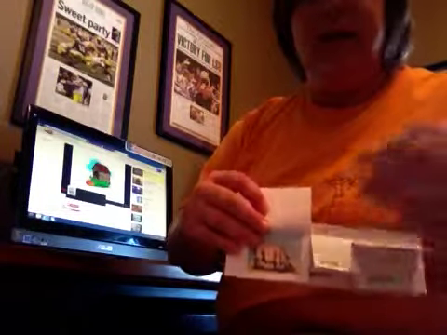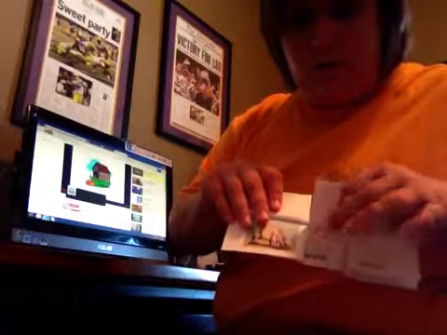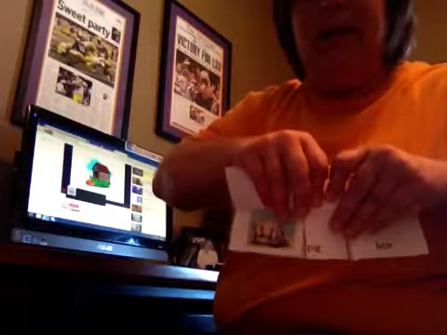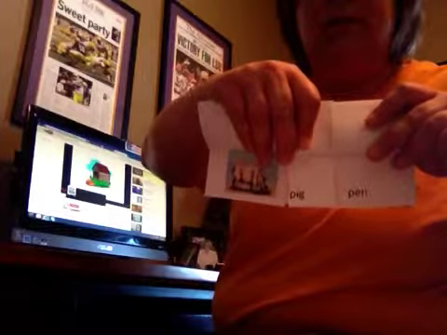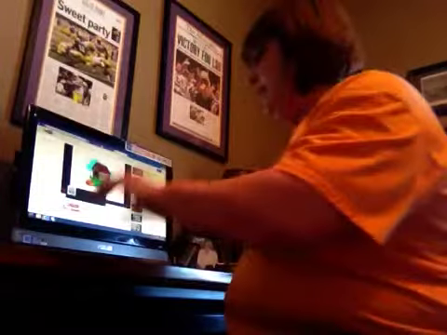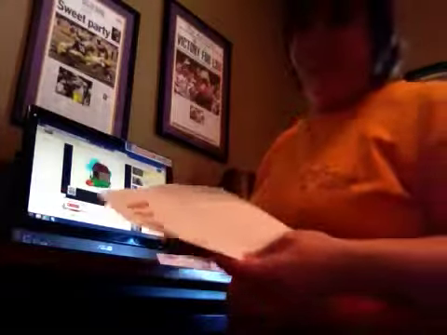So, and the next one would be a picture of the inside, pig pen, and they would go through and find the word pig and the word pen, and those 2 words make up pig pen, and they would come over here and write pig pen. And I would walk around the room observing with the whole class.